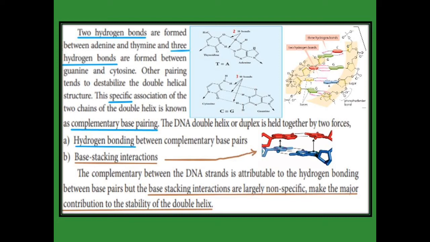These base stacking interactions are non-specific, but they make the major contribution to the stability of the double helix. So there are two forces: one is the hydrogen bond, another is the base stacking interaction. We need these two forces for the DNA double helix structure.